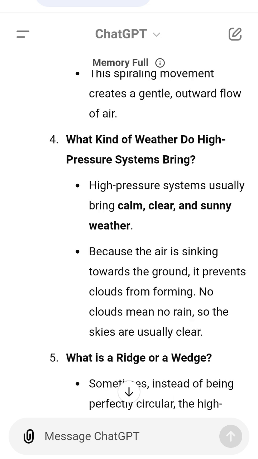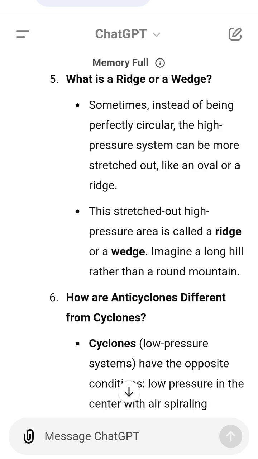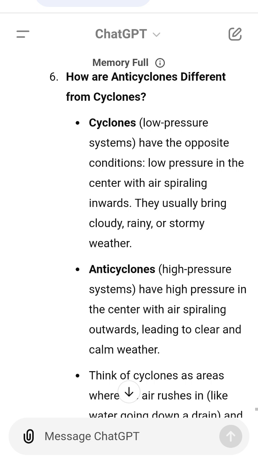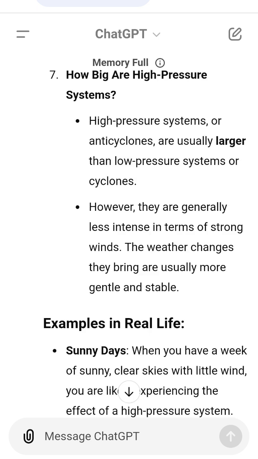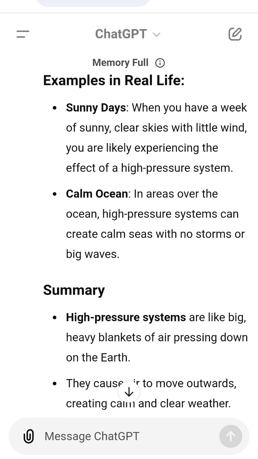High-pressure systems are like big, heavy blankets of air pressing down on the Earth. They cause air to move outwards, creating calm and clear weather. The direction of air movement is clockwise in the northern hemisphere and counterclockwise in the southern hemisphere. High-pressure systems are generally larger and bring more stable, less intense weather compared to low-pressure systems. By understanding these basic patterns, we can better predict and prepare for different weather conditions. Does this help you understand high-pressure systems better?